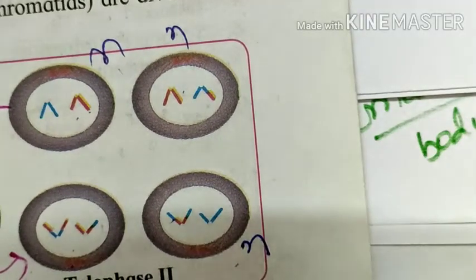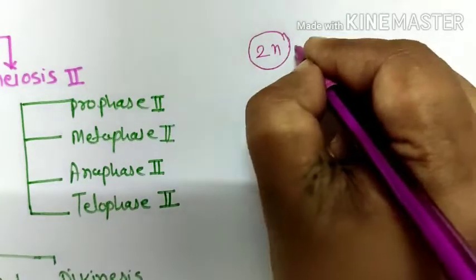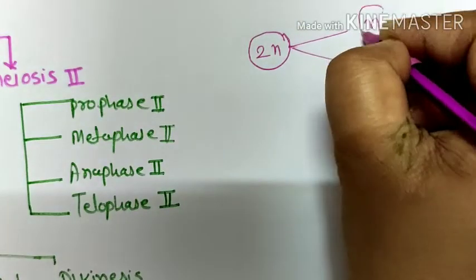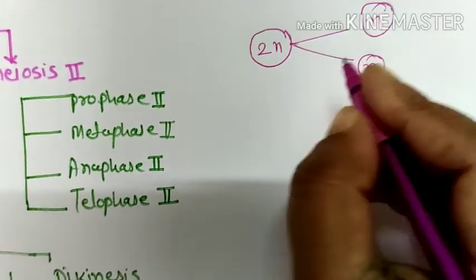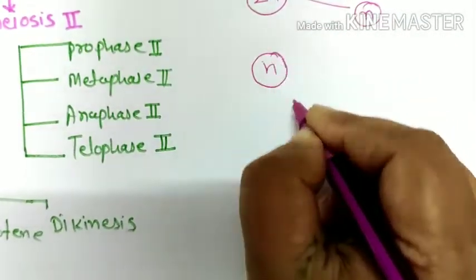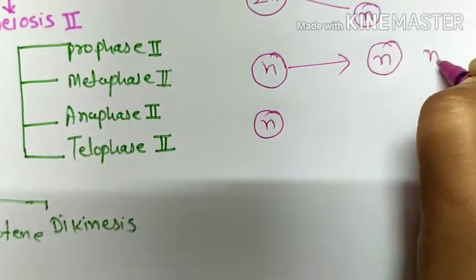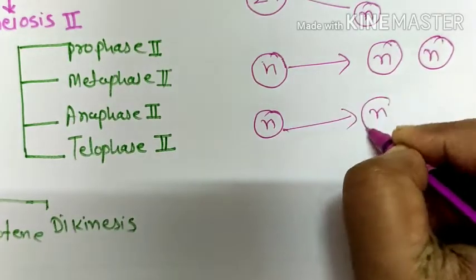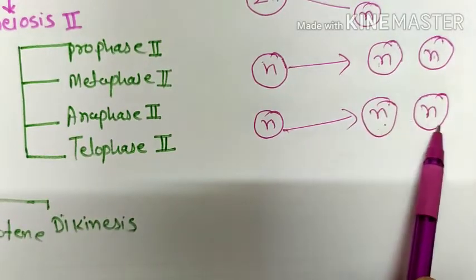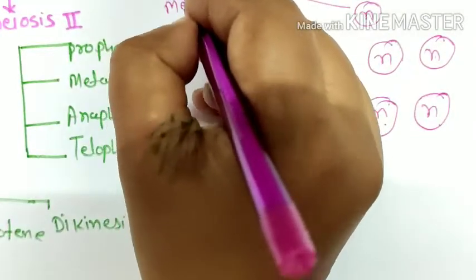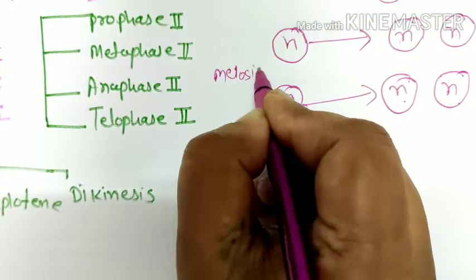Finally, from one cell having 2n chromosomes, after meiosis 1 we get 2 cells with a haploid set, and after meiosis 2 we get 4 cells having haploid sets of chromosomes.